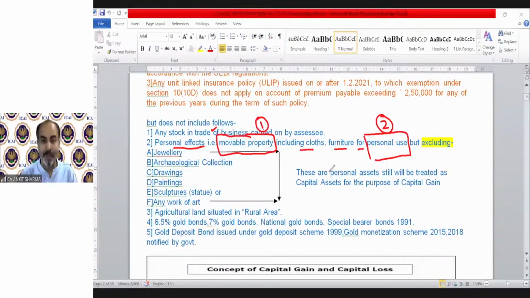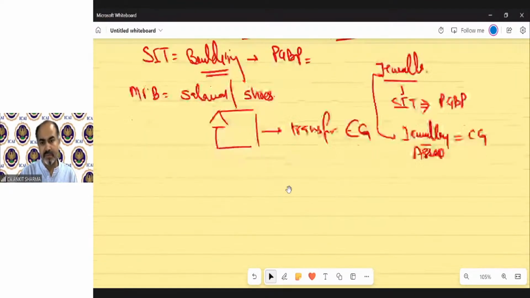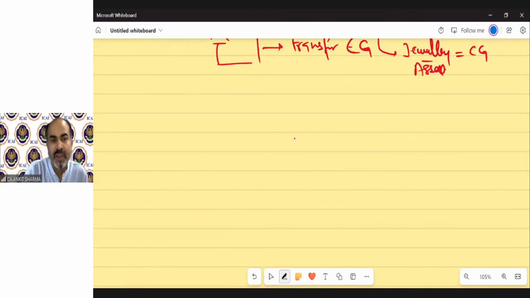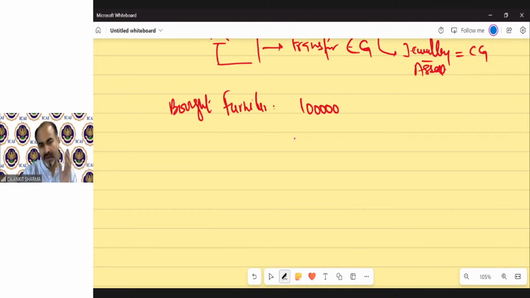But it is not so, because income tax is far smarter than us. They make the provision like this, and there is a reason behind it. Suppose you bought some furniture worth rupees 1 lakh for your personal purpose, for your residential house, etc. If these assets are in the business premises, if it's a business asset, that will be treated as a capital asset.